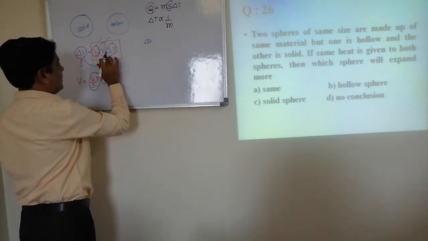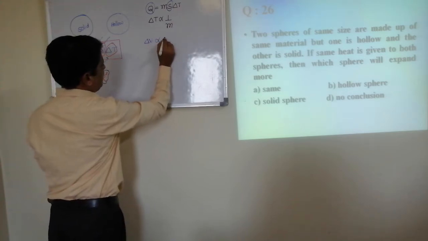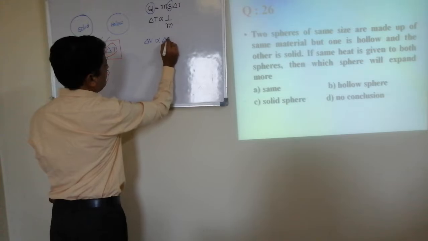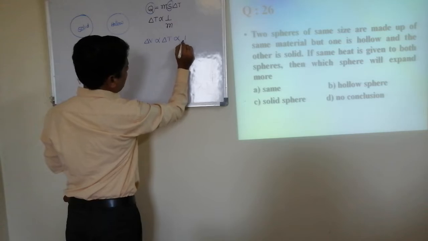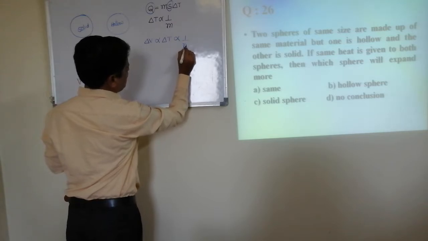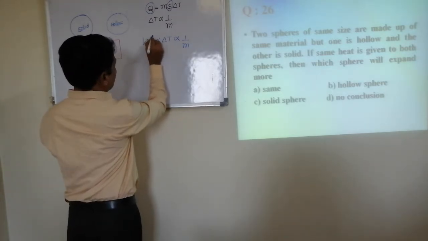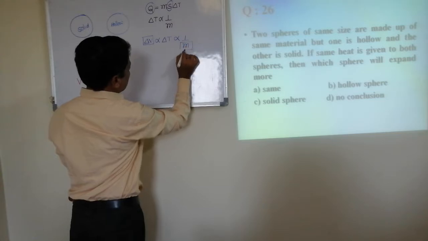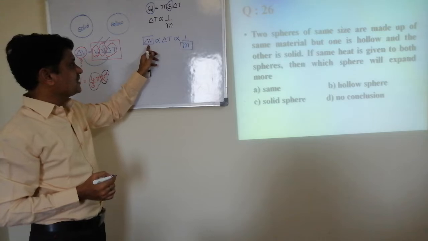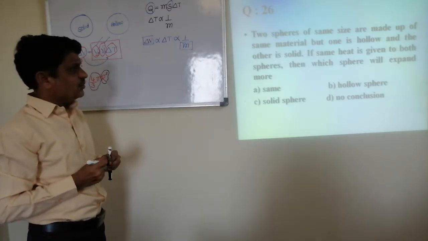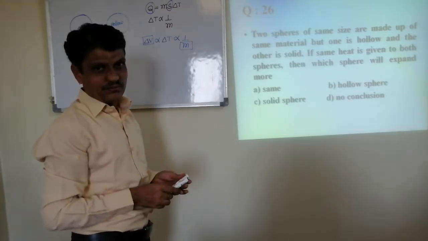Then delta V depends on delta T. So delta V is directly proportional to delta T. But from here delta T is inversely proportional to mass. Hence delta V and mass are inversely proportional. Means the more the mass, the lesser the change in the volume. The smaller the mass, the more the increase in the volume.